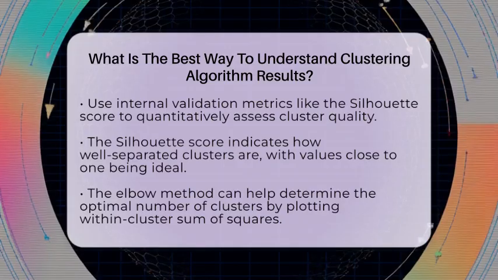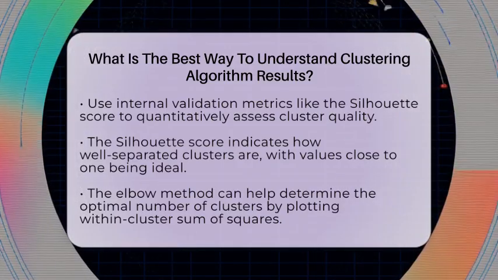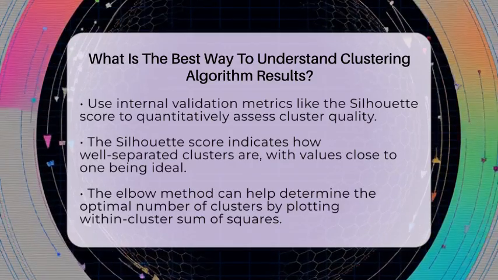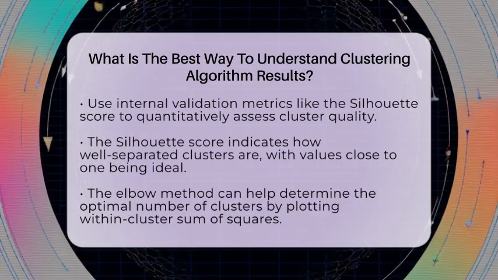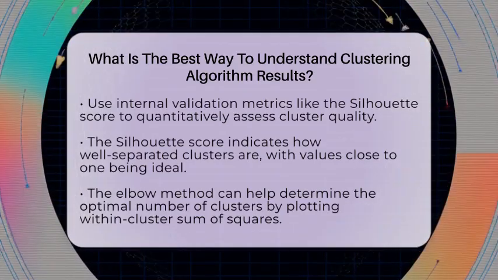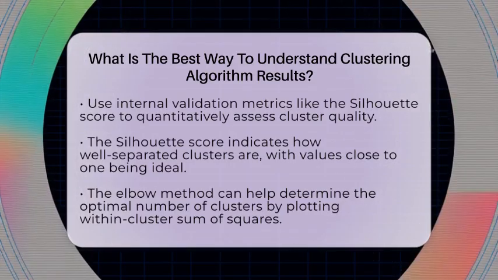For instance, K-means clustering assumes that clusters are convex and spherical. It can be sensitive to outliers. Hierarchical clustering, on the other hand, provides a nested structure but can be computationally intensive for large datasets. Knowing these aspects helps you interpret your results more accurately.